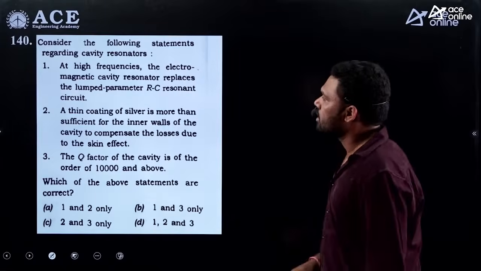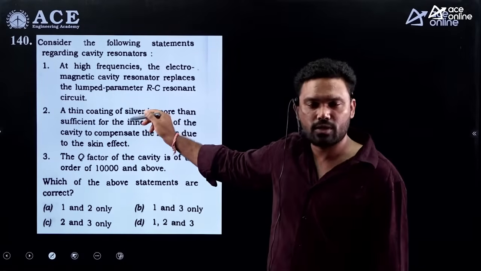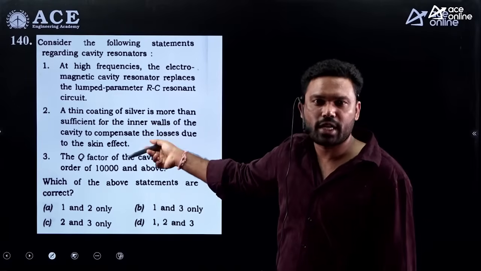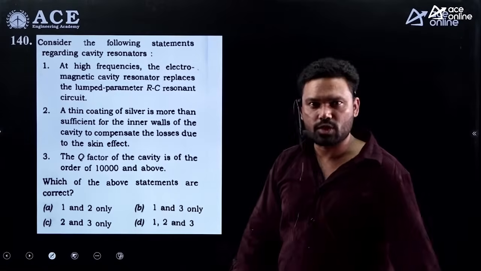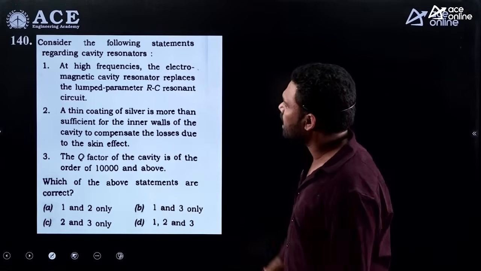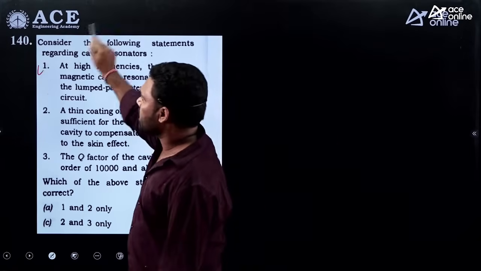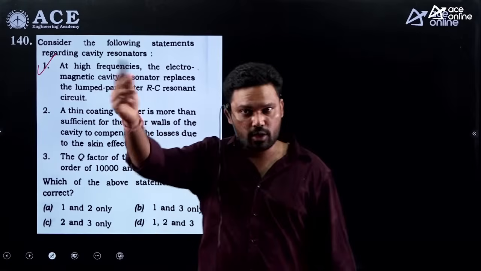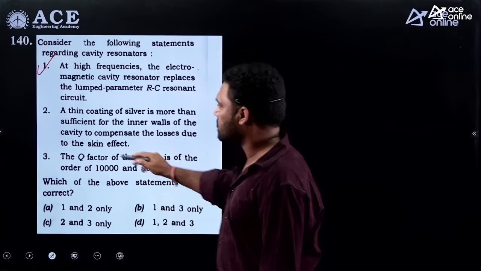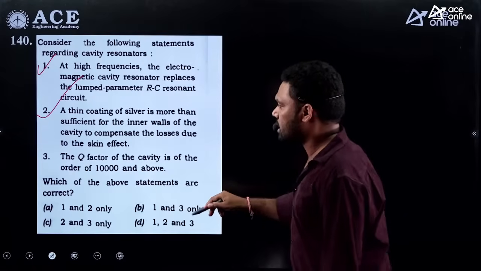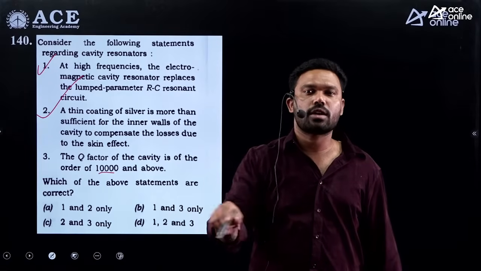Next. Here, this is something related to microwave engineering, cavity resonators. Generally we do not expect this, because microwave engineering is no longer part of our syllabus. But still, there was a question here. Consider the following statements regarding the cavity. At high frequency, the electromagnetic cavity resonator replaces the lumped circuits. Yes. Generally, cavity resonators are used for high frequency microwave applications. Next, a thin coating of silver is sufficient for the inner walls of the cavity. Yes, this is also correct. Generally, with RC and LC circuits, we get a Q quality factor in the order of 50 to 100.